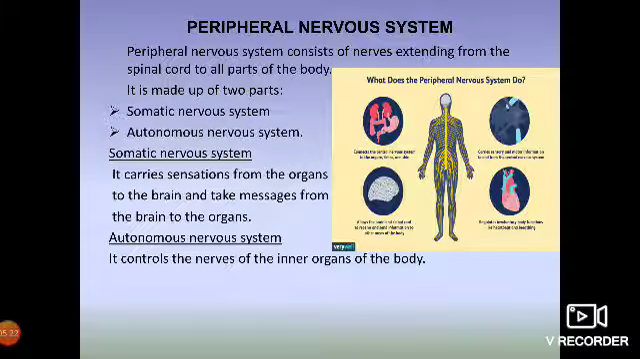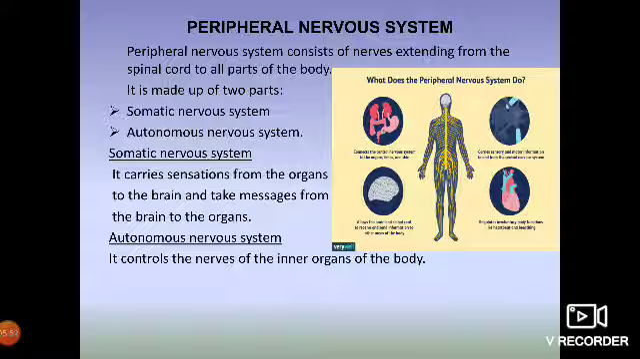The next is your peripheral nervous system. The peripheral nervous system consists of only the nerves extending from our central nervous system, or from the spinal cord. These nerves carry the messages and all your controls from the brain to all parts of the body. The body parts are controlled by the brain only through these nerves. It is made up of two parts, the somatic nervous system and the autonomous nervous system.